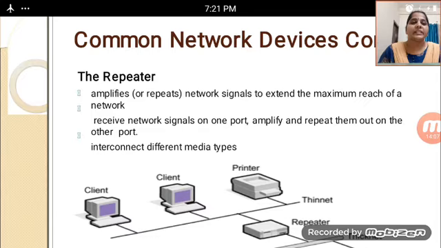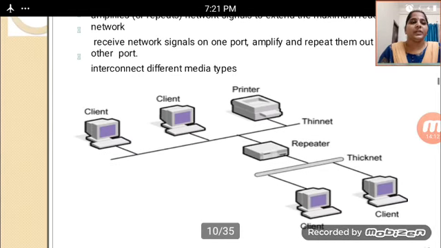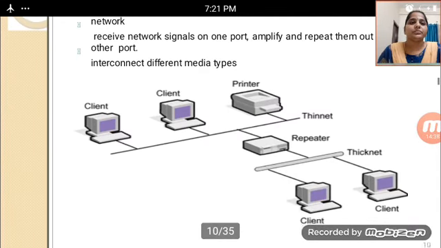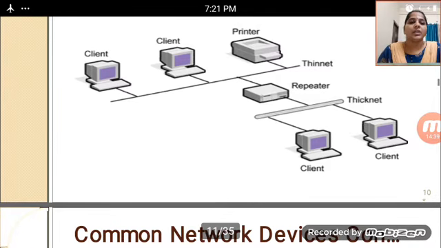This interconnects different media types, as shown in the figure. Here there is more than one client and a printer. This is called thin net. The thin net has a repeater with clients on one side, and two more clients on the other side, which is the thick net. This is about the common network devices.